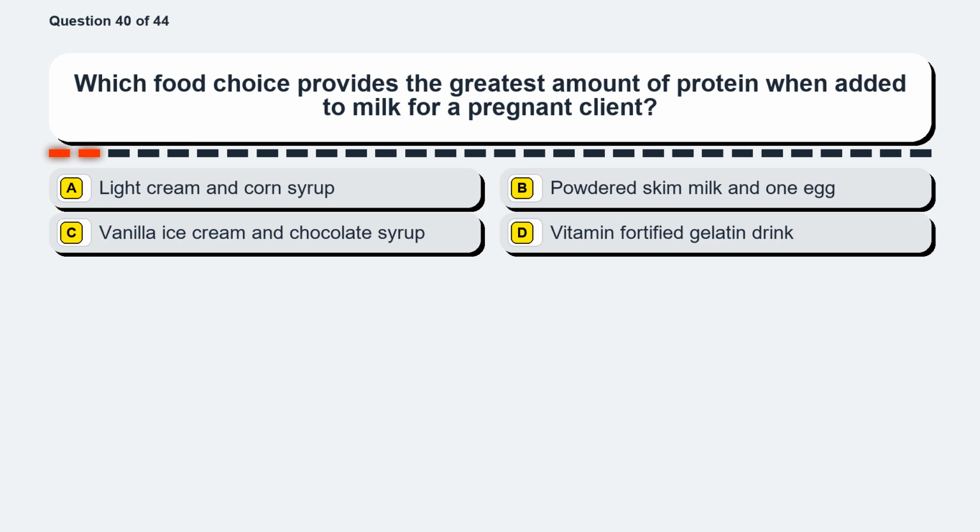Question 40. Which food choice provides the greatest amount of protein when added to milk for a pregnant client? Option A, light cream and corn syrup. Option B, powdered skim milk and 1 egg. Option C, vanilla ice cream and chocolate syrup. Option D, a vitamin-fortified gelatin drink.